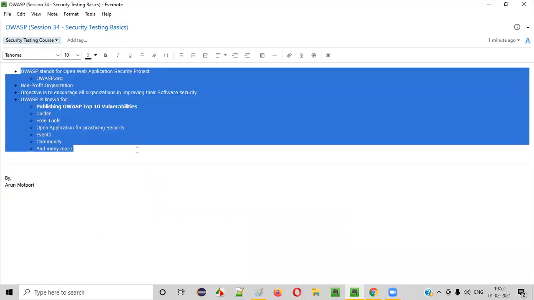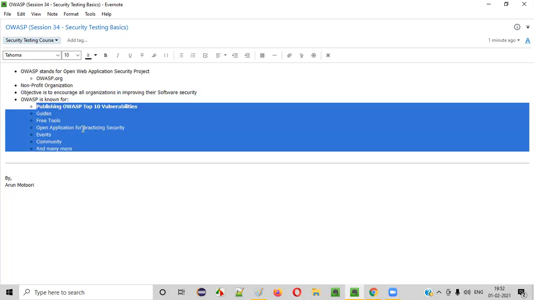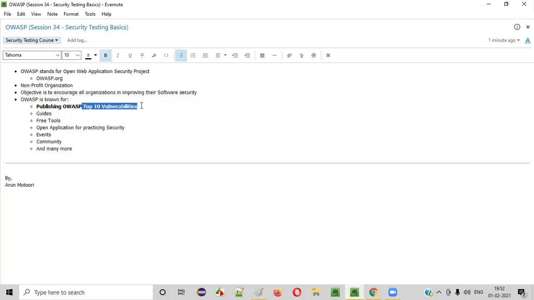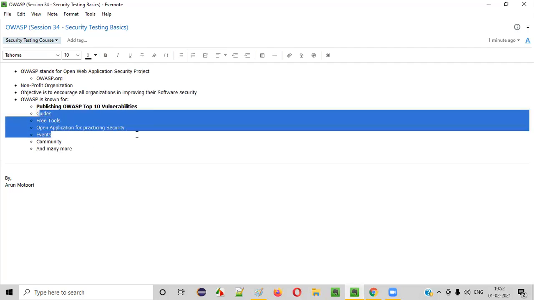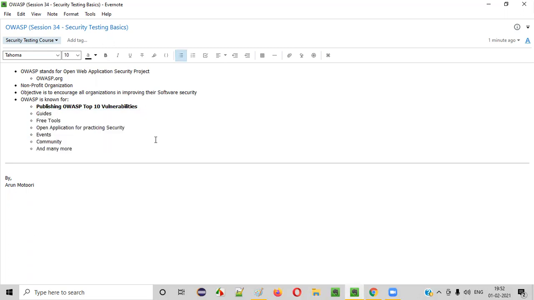I hope you got a high-level idea of what exactly OWASP is. OWASP is a non-profit organization whose objective is to encourage all organizations to improve their security by providing all this stuff. They are sharing a lot with the community for free, like the top 10 vulnerabilities, guides, free tools, open applications for practicing, events, community, and many more. Videos, trainings, a lot of stuff is there.